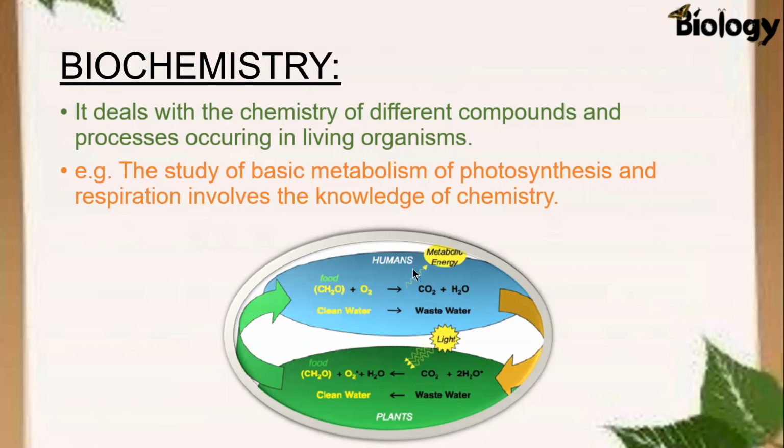So respiration in humans and photosynthesis in plants, in both the cases, different compounds of chemistry are involved: water, carbon dioxide, oxygen, glucose. So here the knowledge of chemistry is involved, and both these processes, photosynthesis and respiration, come under the heading of biochemistry.